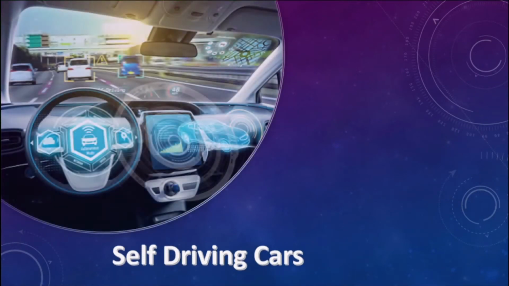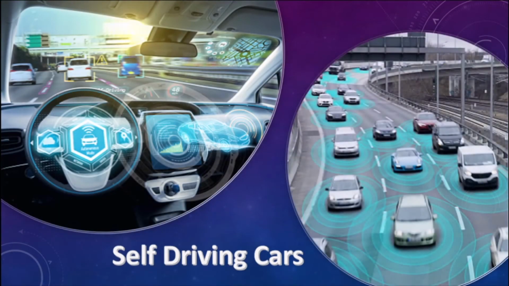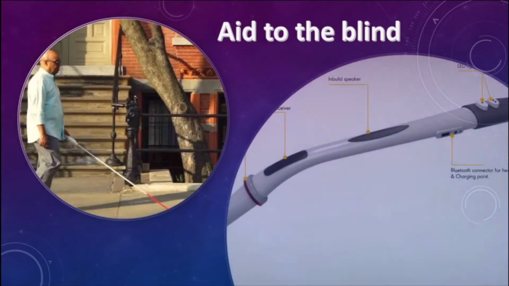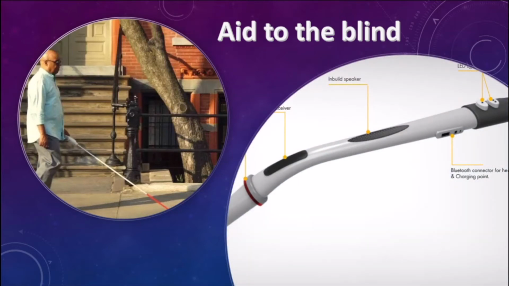Self-driving cars. Automatic driving is one of the biggest challenges, and if we can properly caption the scene around the car, it can give a boost to the self-driving system. Aid to the blind. We can create a product for the blind which will guide them traveling on the roads without the support of anyone. We can do this by first converting the scene into text and then the text into a voice. Both are now famous applications of deep learning.